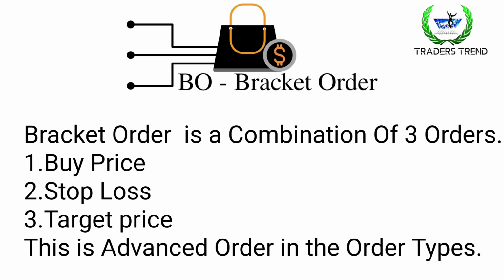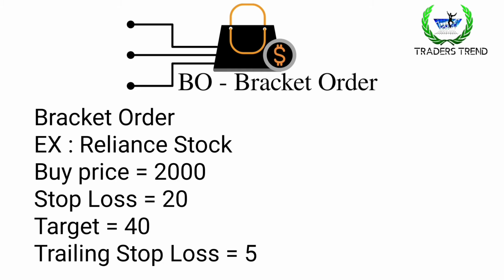Let's discuss an example. You have to pick the Reliance stock, and then you have to set the buy price. What is your buy price? Here my buy price is 2000, and then your stop loss will be 20 points from the buy price. It means 1980. But here you have to type only the 20 points, and then your target is 40 points from the buy price, and then you have to type the trailing stop loss equal to 5. This is advanced. I will discuss it in the next video.